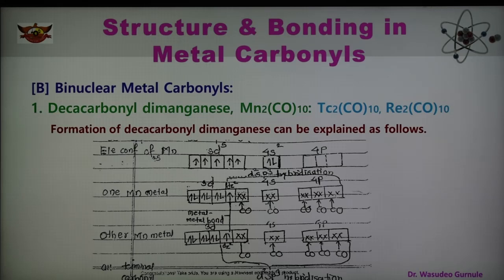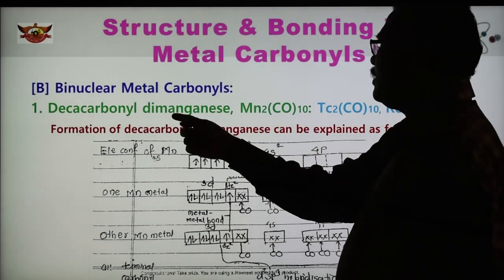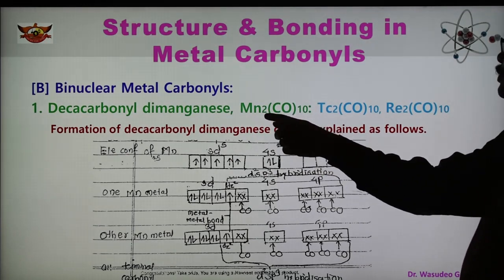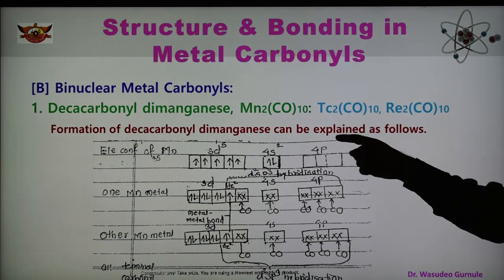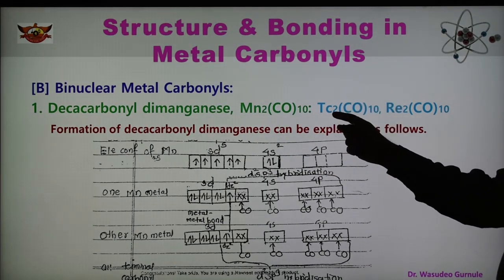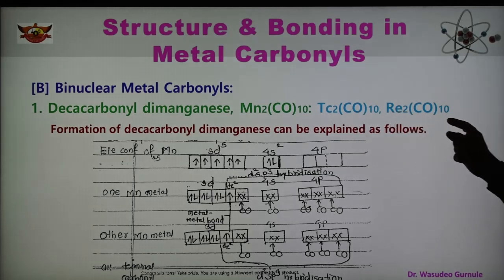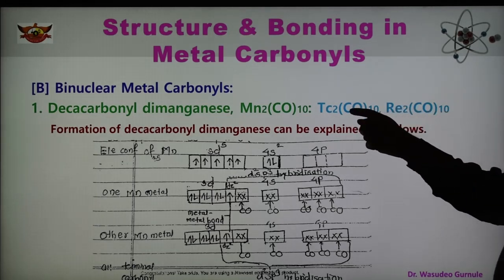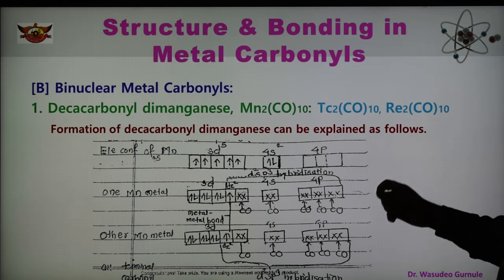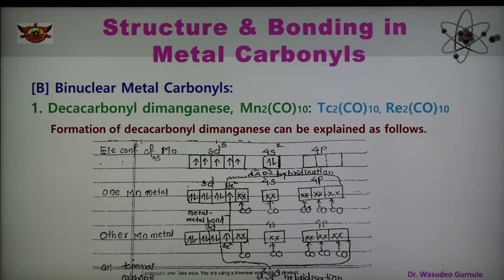So the first example of binuclear metal carbonyl is decacarbonyl dimanganese. The formula is Mn2(CO)10, and other examples of similar type are Tc2(CO)10 and Re2(CO)10. These two molecules have an identical structure, similar to Mn2(CO)10. So the formation of this decacarbonyl dimanganese is explained as shown here.